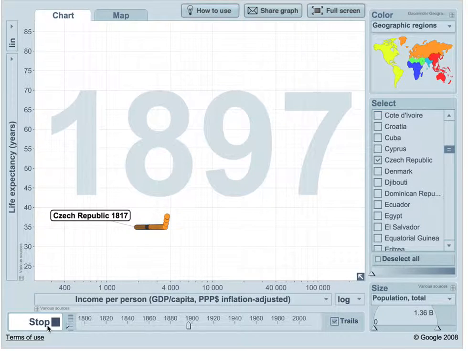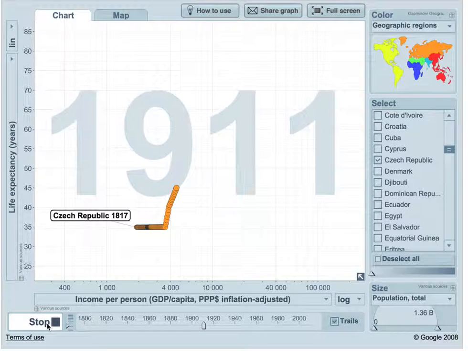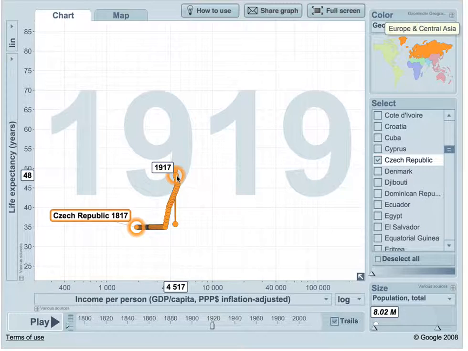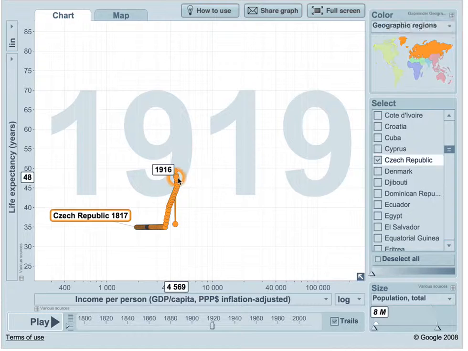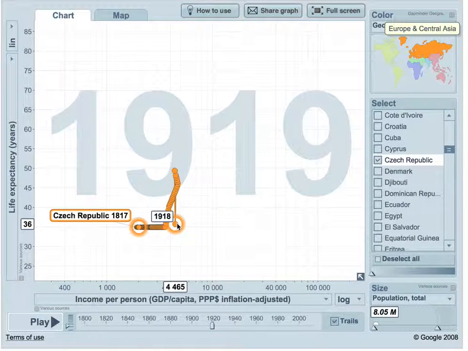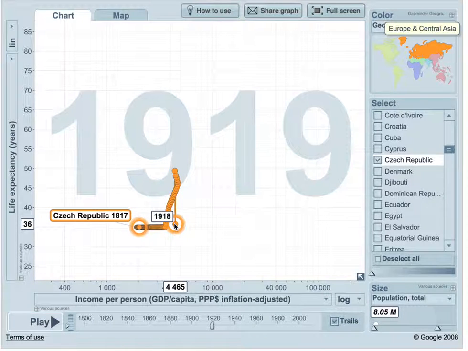However, as they're getting closer to the 19, you will see a small shift to the left. As you can see, the small shift to the left appears, causing a decrease in income. And in 1918, the same thing happens to the Czech Republic as well as Bolivia and Egypt. Life expectancy drops from 49 years to 36 years, which was caused by post-war conditions as well as the Spanish flu.